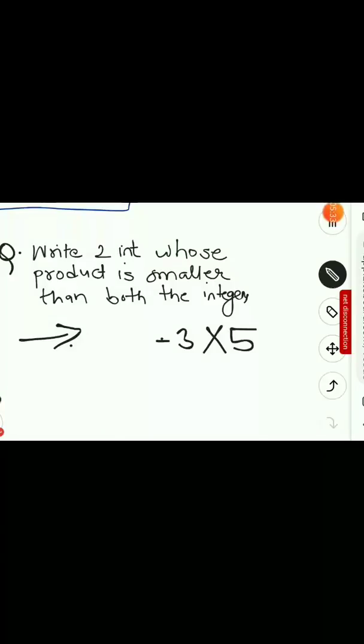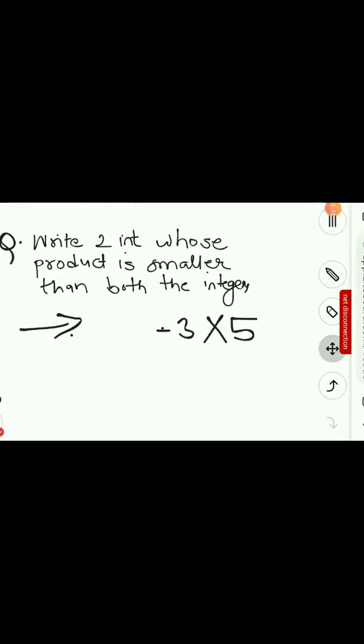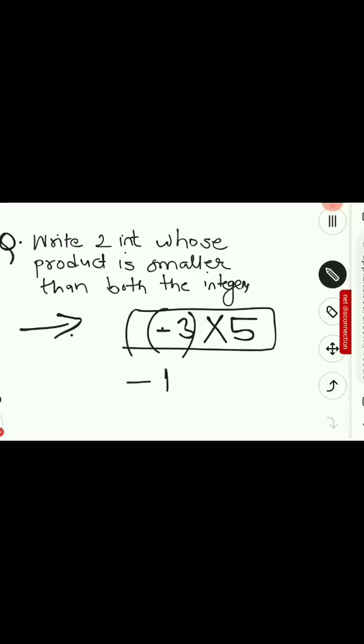So if I had some question like this, write two integers whose product is smaller than both the integers, then again there is no one correct answer to this. You can think of any two integers. I have taken here minus 3 and 5. What will be the multiplication here? Negative into positive is negative. So 3 5s are 15. The answer is minus 15.